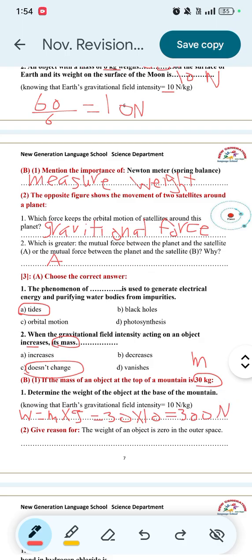Give reason for: the weight of an object is zero in outer space. Due to the absence of gravity in outer space.